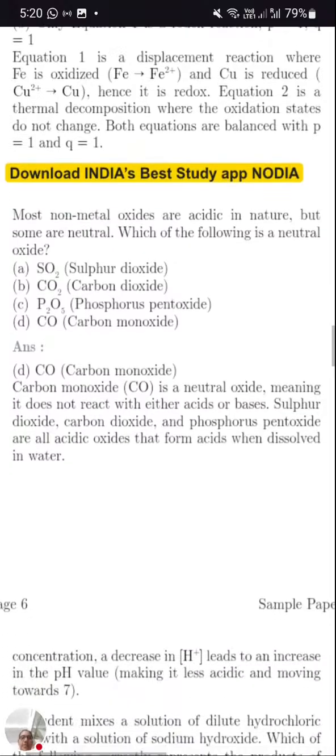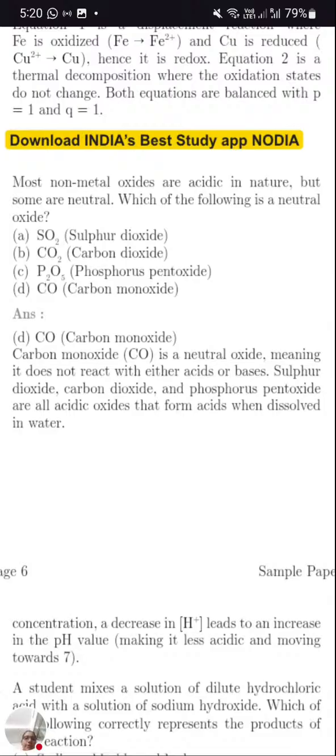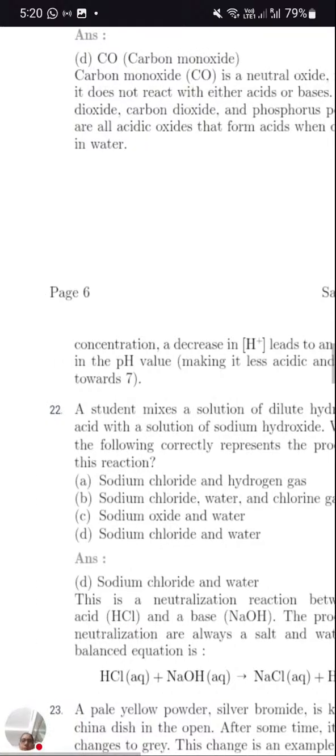Carbon monoxide is neutral oxide. It does not react with either acid or base. Sulfur dioxide, carbon dioxide and phosphorus pentoxide all are acidic because they form acids. Okay, the next question now.